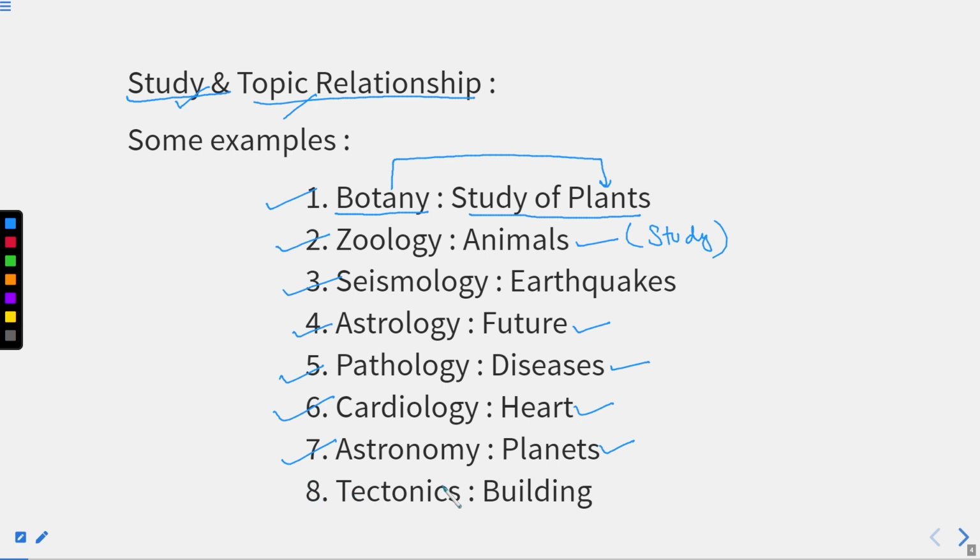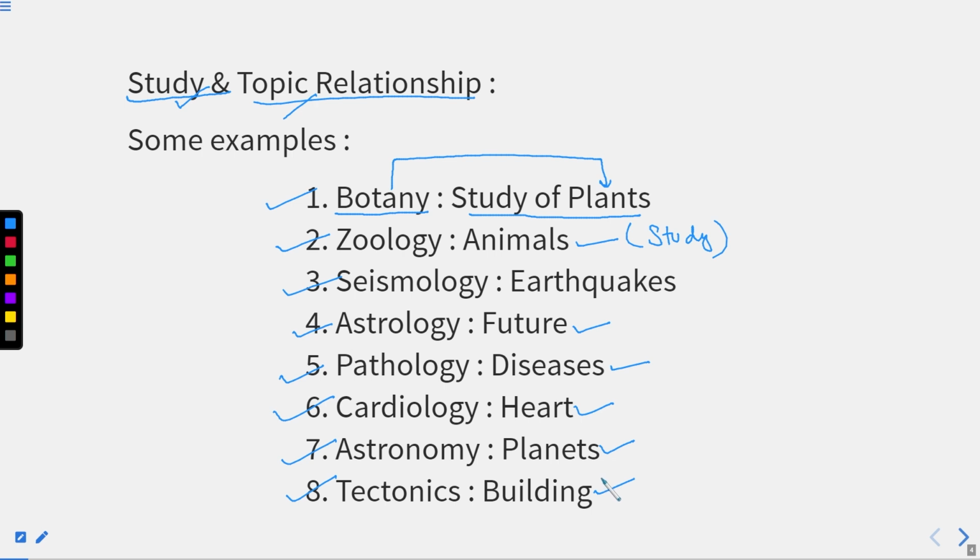Here is tectonics. The study of tectonics means buildings. Mostly civil engineers, those who do all the construction works, or archaeologists, or architects, study this. They study tectonics for better buildings, right? We have already heard of multiple good buildings which are a great example of architecture, right? So the study of those is called tectonics. I hope this part of this slide is clear, right? I have explained to you 8 different studies and topic relations, right?